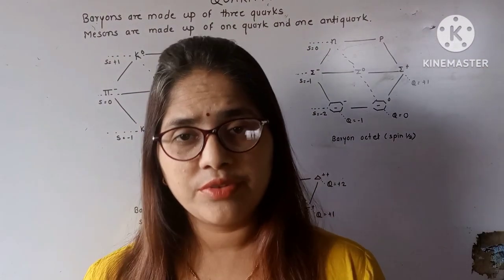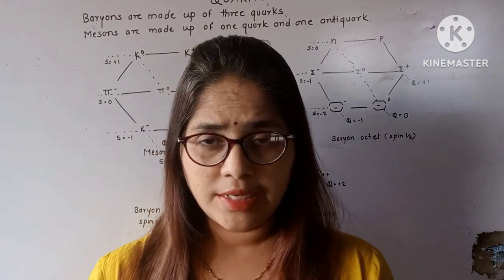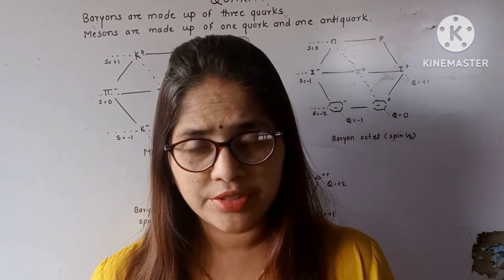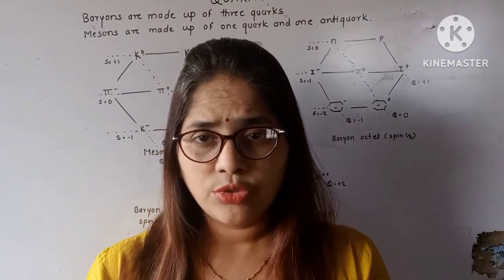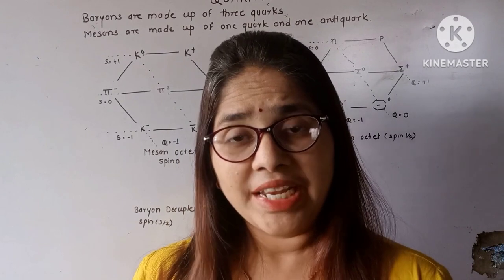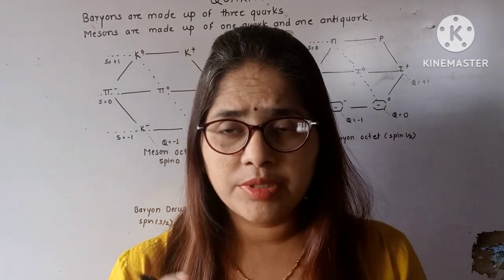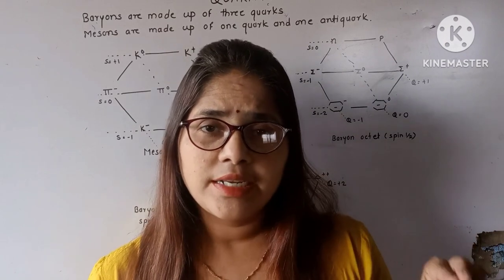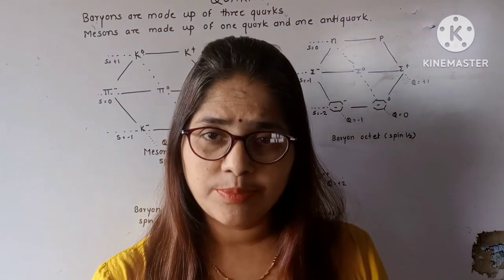So in my previous video we have seen that the elementary particles can be classified as the leptons and the hadrons. The leptons take part in a weak interaction, whereas the hadrons are the particles which take part in a strong interaction. Now these hadrons are again classified into the mesons and the baryons. So the mesons are particles of the medium weight, and the baryons are the heavier particles with spin 1/2. These mesons have spin equal to 0, and these baryons are the spin half particles. So well-known examples of the baryon are a proton and a neutron.